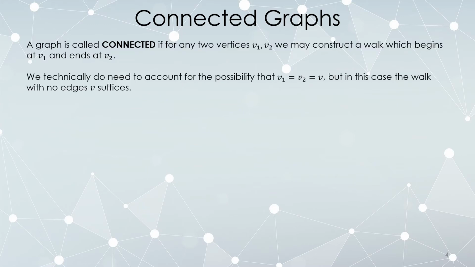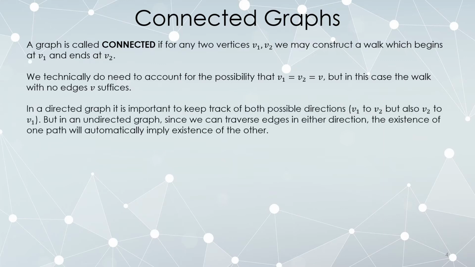And technically, we need to account for the possibility that we picked the same vertex twice. In other words, if I pick a vertex from the graph, I need to start a walk there and end the walk there. But that's always doable. Okay? A walk was actually not obligated to contain any edges. So if you pull a vertex, you can simply state, there's my walk. Start at that vertex and do nothing.